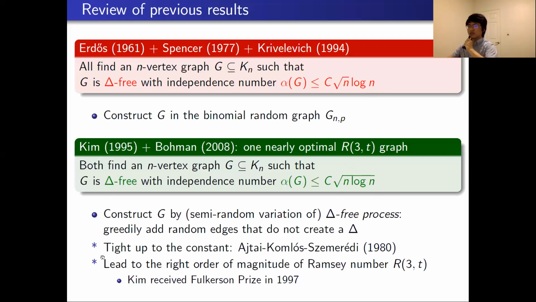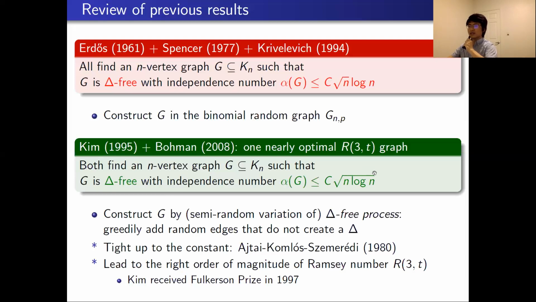Some combinatorics results tell us that Kim and Bohman's construction is nearly optimal. It means the independence number is tight up to the constant C. And that was confirmed by Ajtai, Komlós, and Szemerédi. This result also leads to the right order of magnitude of the famous Ramsey number R(3,t). And for his breakthrough, Kim also received the Fulkerson Prize in 1997 for this result.